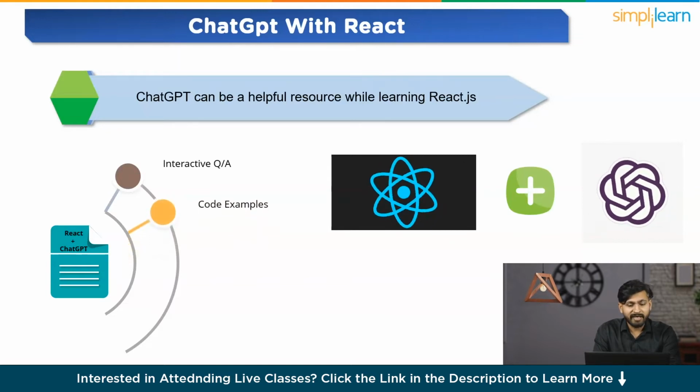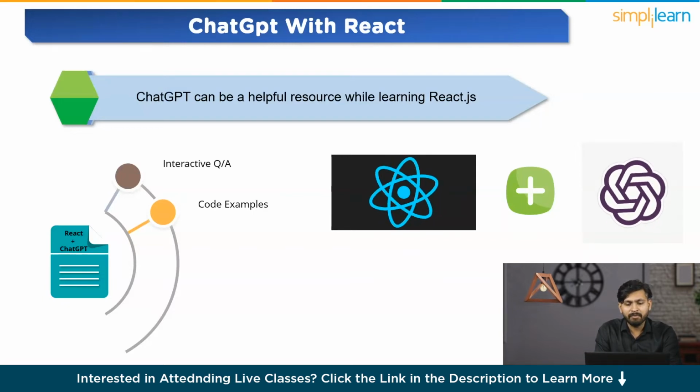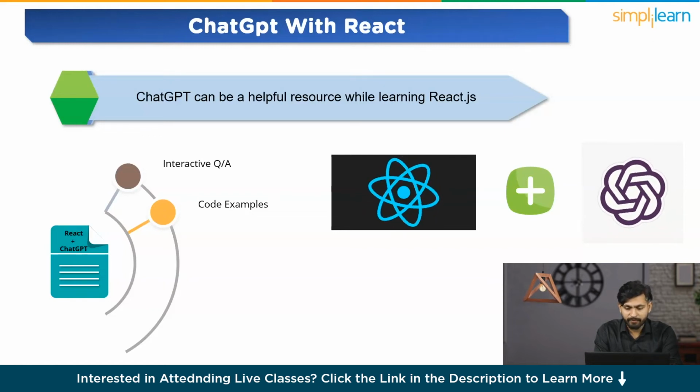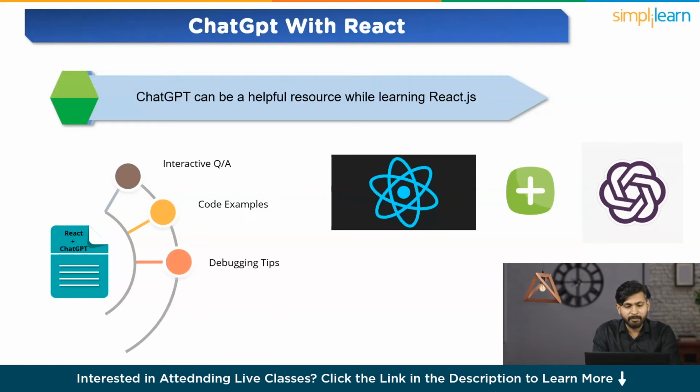Next thing is, you get code examples. You can request code snippets for simple React.js applications. You can ask for examples for creating components, handling state, and using props. You can discuss the code with ChatGPT to understand the logic behind it. Next, you get debugging tips.